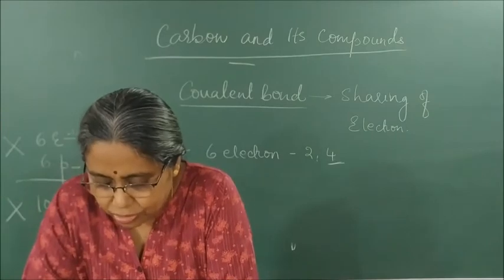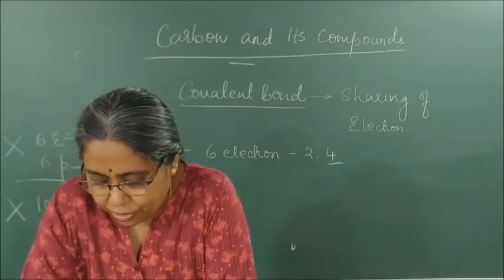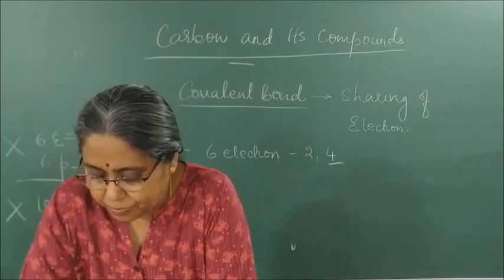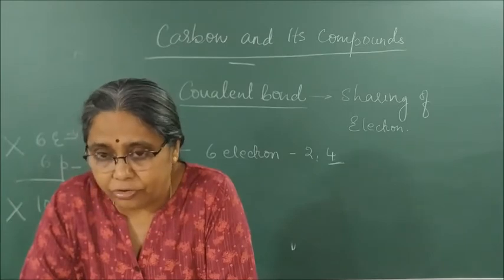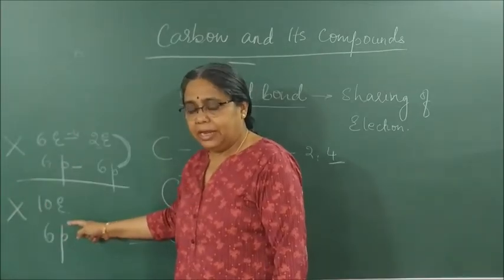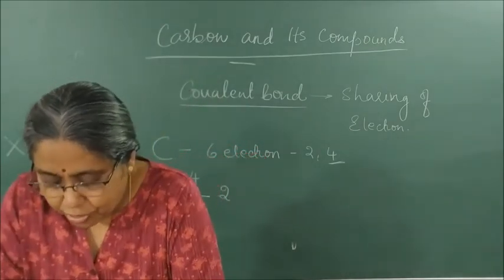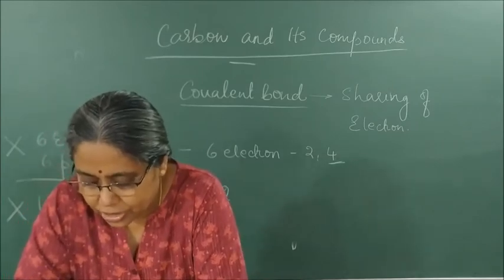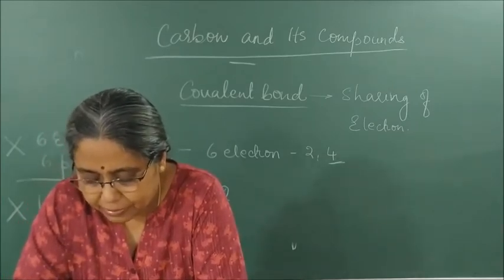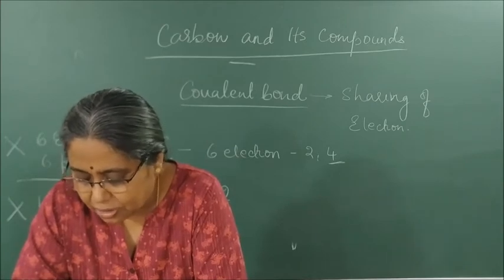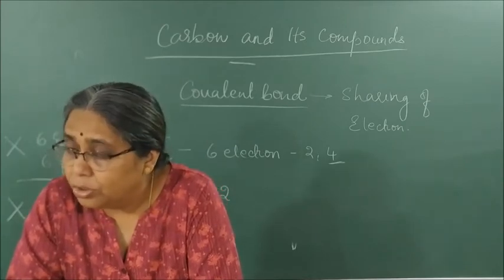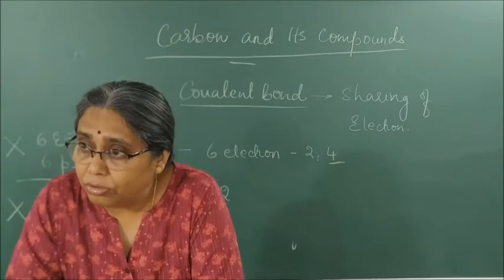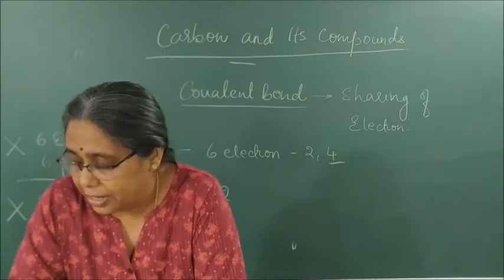If it were to gain or lose electrons, it could gain 4 electrons forming C minus 4 anion. But it would be difficult for the nucleus of 6 protons to hold on to 10 electrons. Correct? Now, if it loses 4 electrons forming C plus 4 cation, it requires a large amount of energy to remove 4 electrons, leaving behind a carbon cation with 6 protons holding on to just how many electrons? 2 electrons. So this makes carbon neither lose nor gain, but share electrons.